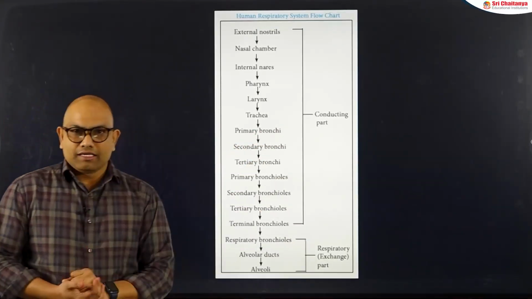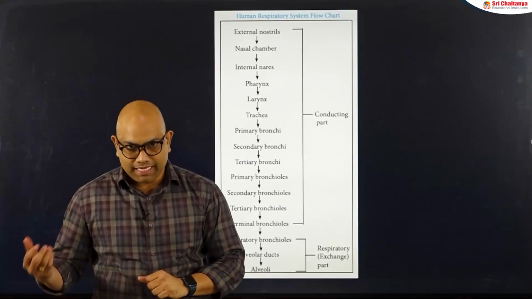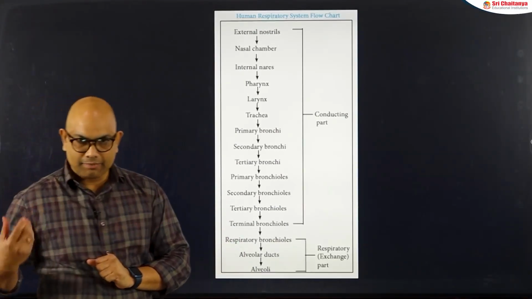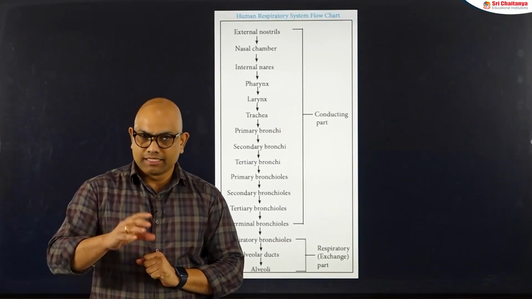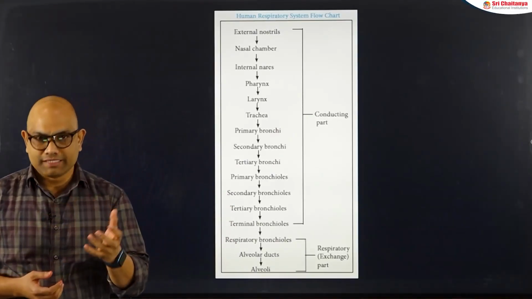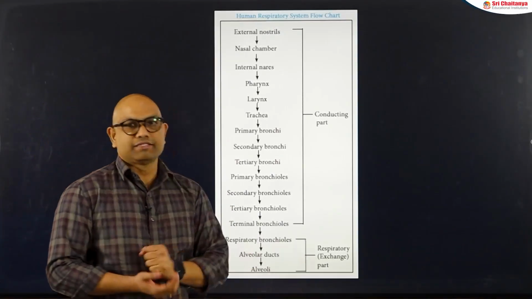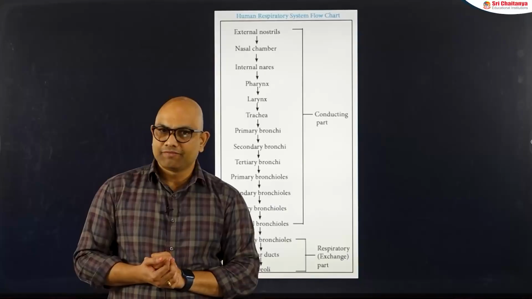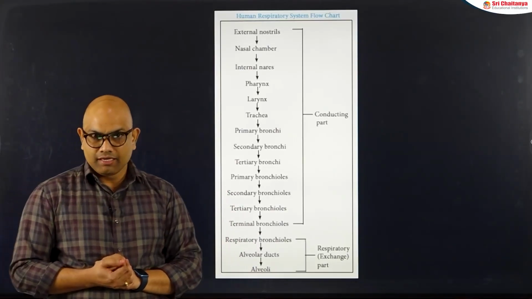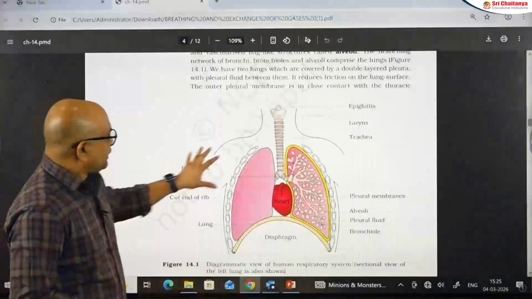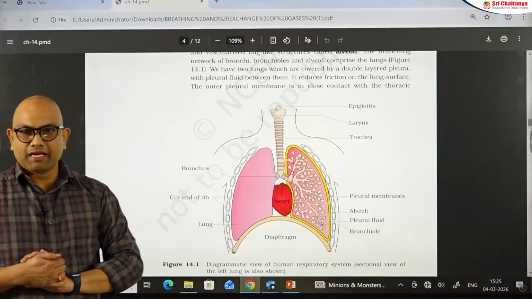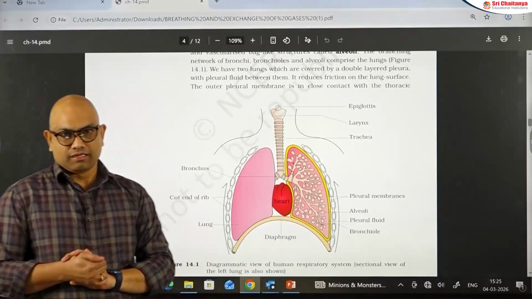The conducting part is mainly involved in transportation of the gas through the respiratory passage. It clears the dust particles from the air and also humidifies the air. When it comes to the respiratory or exchange part, it is the primary site for the exchange of gases between alveoli and blood. So regarding the lungs, humans consist of a pair of lungs, right and left lung.